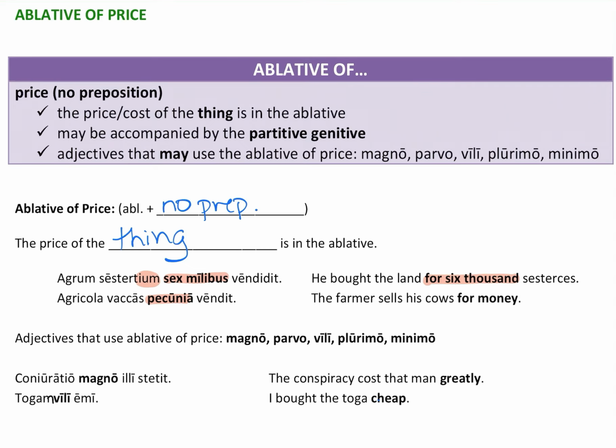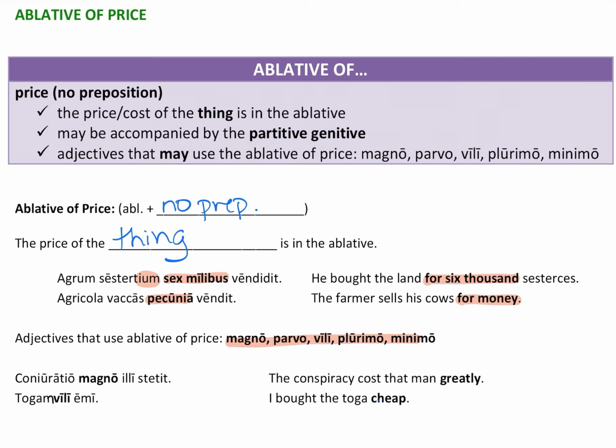Okay. Agricola vacas pecunia vendit. The farmer sells his cows for money. Doesn't matter that it doesn't say what price, but we know that the cost of the cows is money. The cost of the cows is not raspberries or rocks, it's money. So it, as well, pecunia, is in the ablative. So it's the price of the thing. You wouldn't put cows in the ablative, but you put the price of it, and the price of it is money.